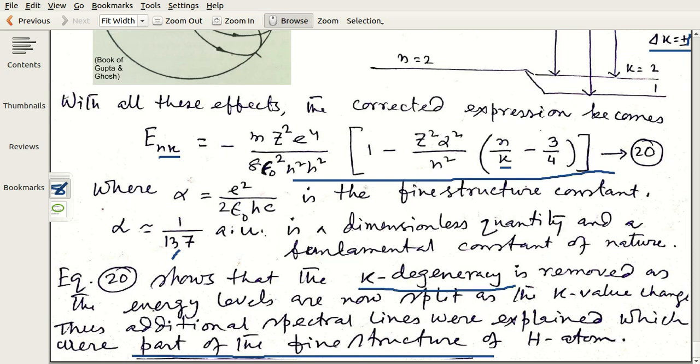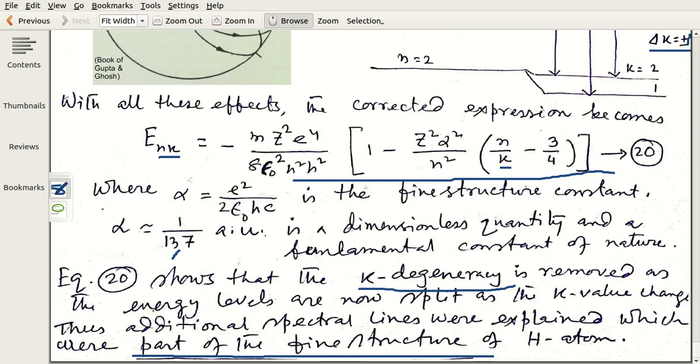However, note that Sommerfeld's theory of quantization of both degrees of freedom, and from there the evolution of elliptical orbits, and then the relativistic correction, gave a huge success. Up to a certain extent, very accurate predictions of the results were made. Accurate explanations were also made. So at that point of time, it was a great success.